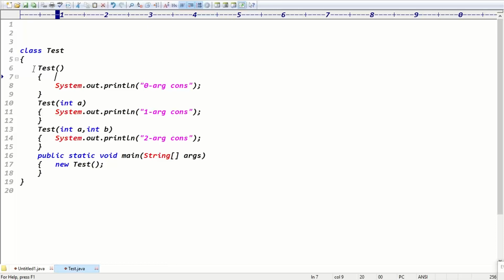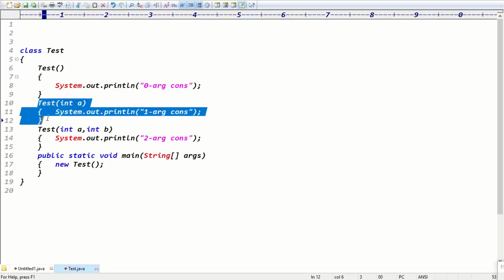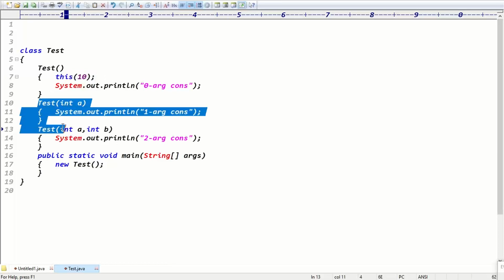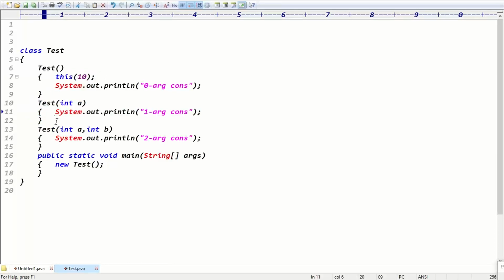While executing this zero argument constructor, I want to call this one argument constructor, guys. How can we call this constructor? Basically, to call the constructor, we have to use the keyword this. This keyword is used to call the constructors. This of how many arguments? I want to call the one argument constructor, right? So we have to pass the corresponding argument here. The argument will be 10. this(10) means it is calling the one argument constructor, right? Exactly.